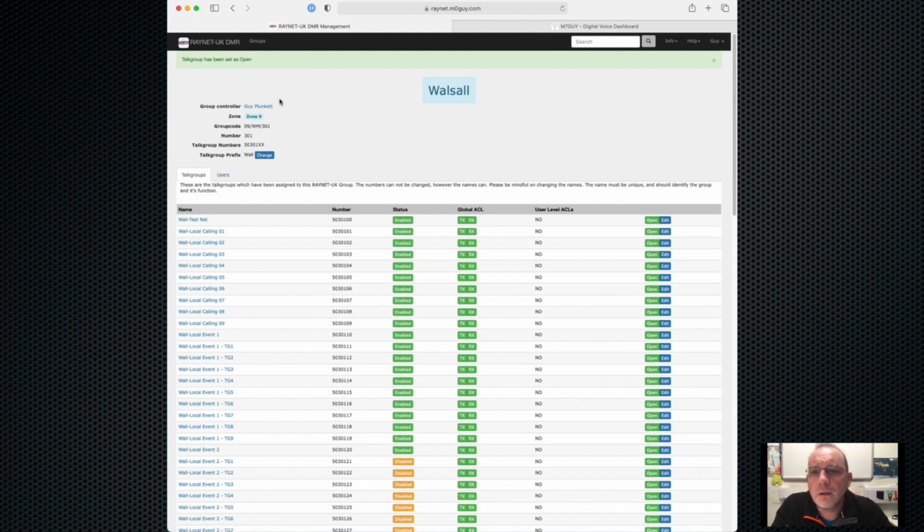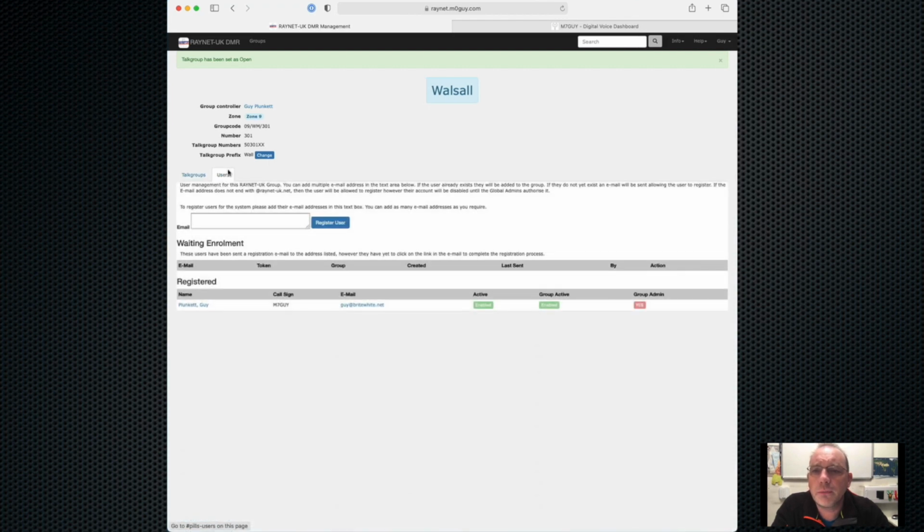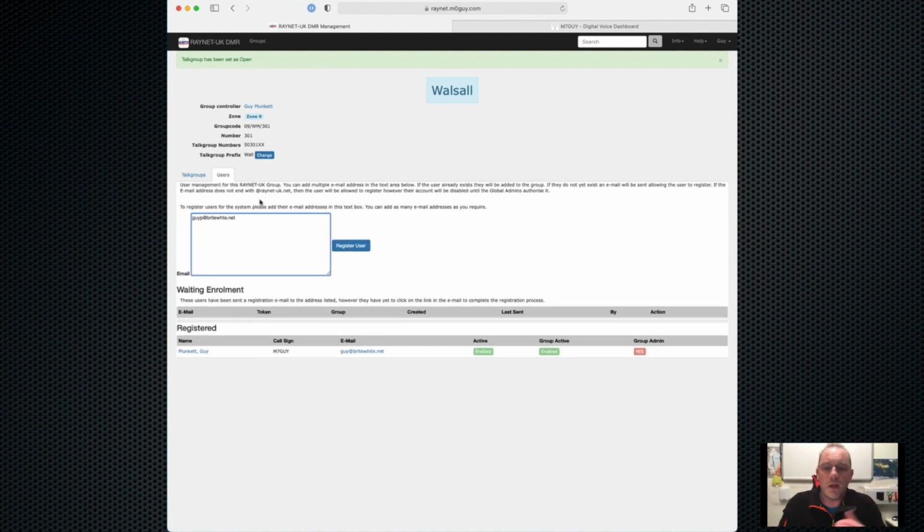Now we're back in the group Warsaw, and we'll go across to users. Here are the users in your zone or your group, and we can, as a group controller, add more people to this list. And we can just add the email addresses into this box here. As many email addresses as you have. Don't worry about doing them one at a time. If you've got a big long list of email addresses, absolutely copy and paste those in there. If the email addresses are intermixed with other text, that's fine. We'll pick out the email addresses in the list and send those.